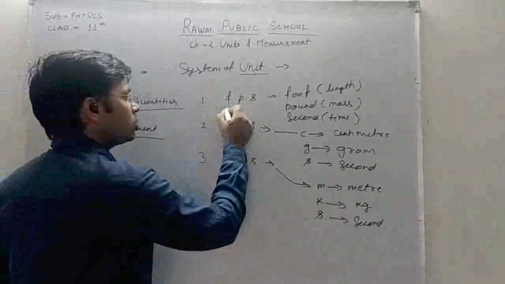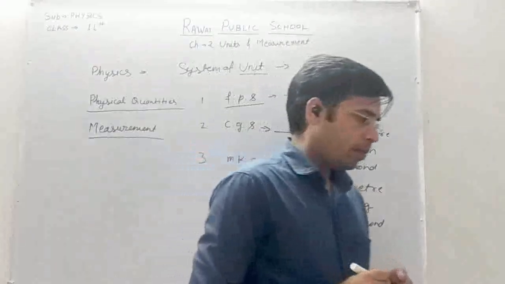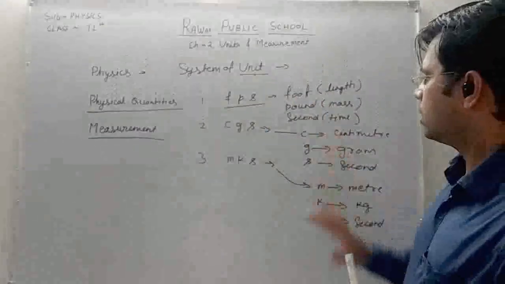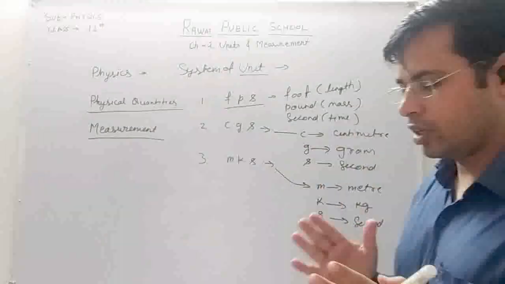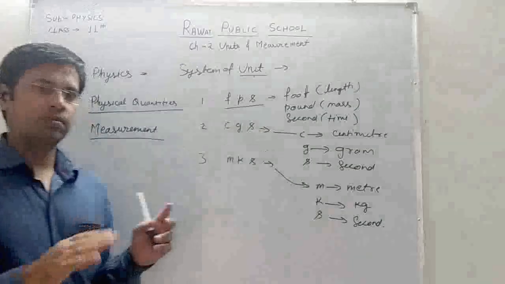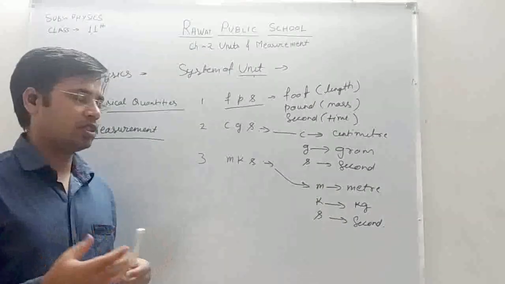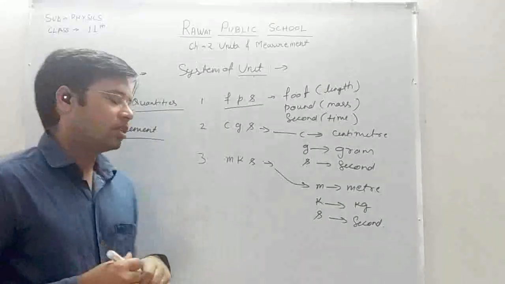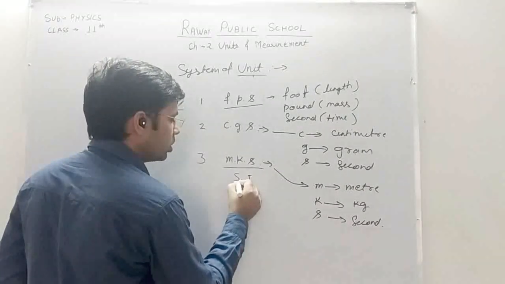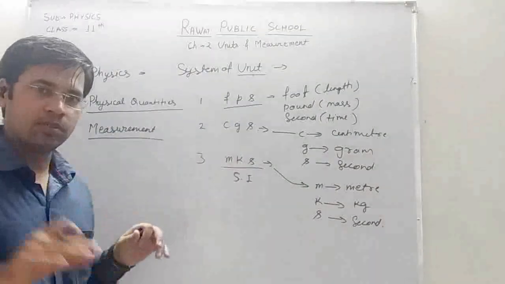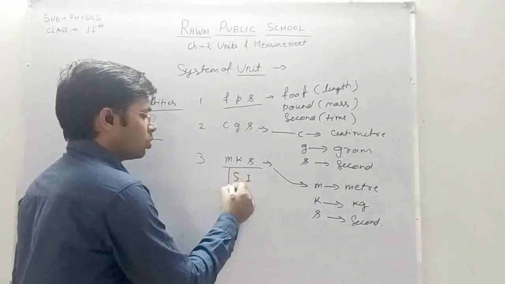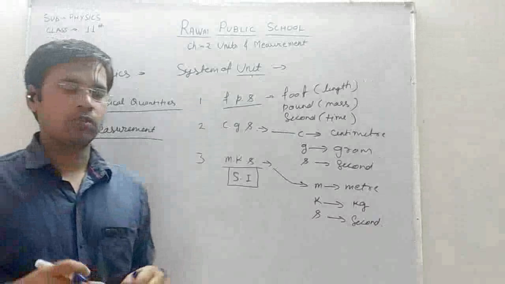Now the FPS unit system is basically a British engineer system, and we rarely use it. The CGS unit system is used when the quantities we are measuring are very small, that is in centimeters, grams and seconds. MKS is also known as the Standard International SI unit system. Mostly all the quantities present in the SI unit system come in the MKS unit system, so sometimes it is also known as the SI unit system or vice versa.